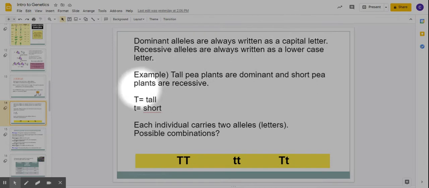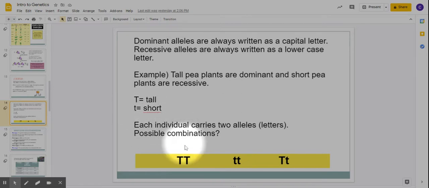So here, this is talking about tall versus short plants. So we're going to say big T equals tall. Now, we always use the same letter. We're not going to say S is for short. We're just going to make short the lowercase t. It will not be T and S. It usually always takes the letter of the dominant, and then the other one gets the lowercase letter.